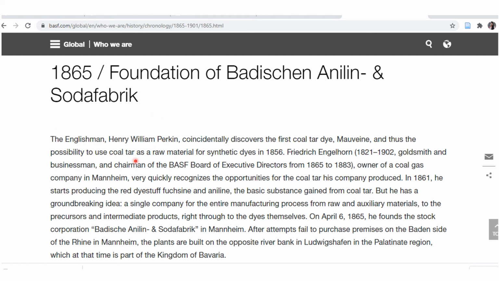It was because Perkin coincidentally discovered the first coal tar dye, because aniline was obtained from coal tar. So he discovered this dye and thus it was a possibility to use coal tar as a raw material for synthetic dyes. After that, several other dyes were manufactured and this industry grew.